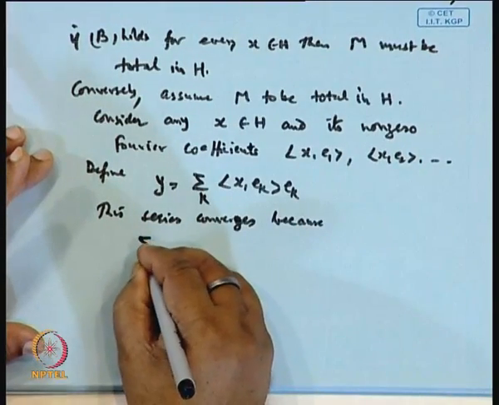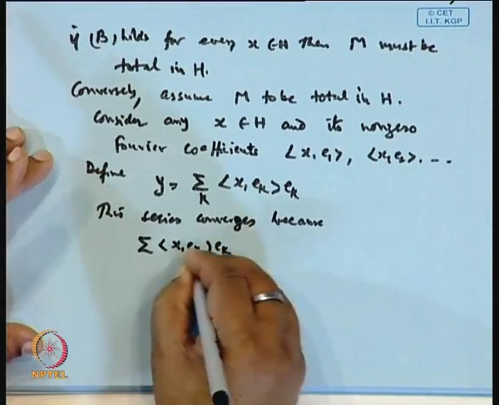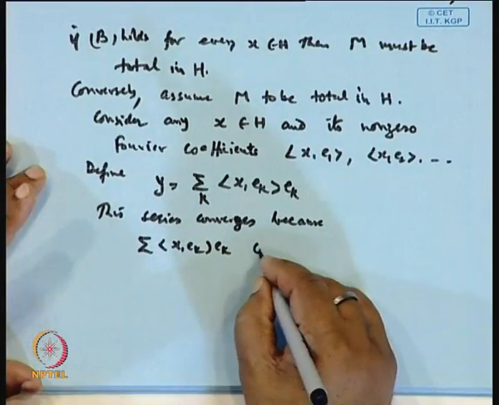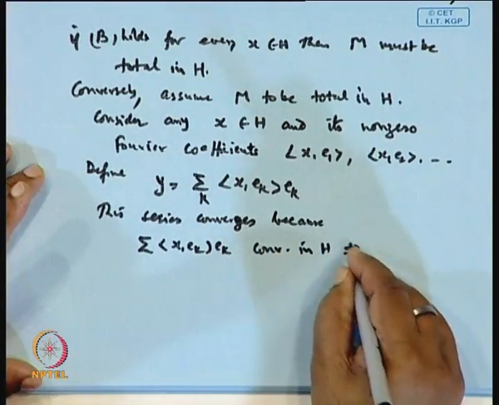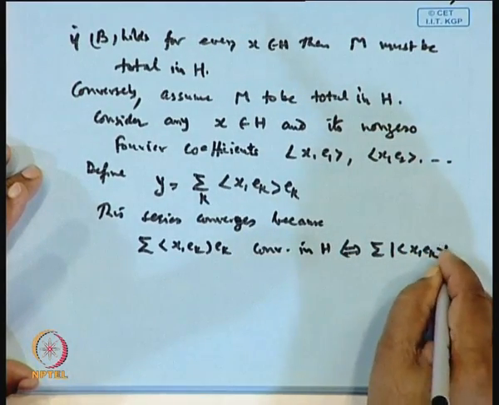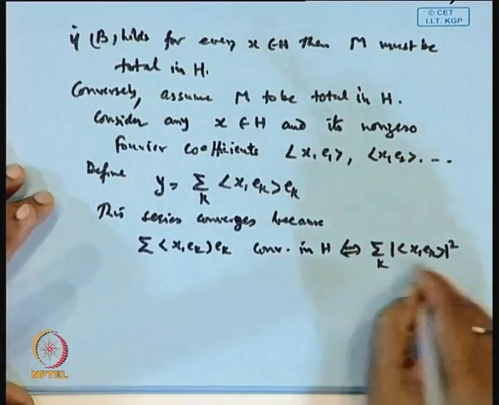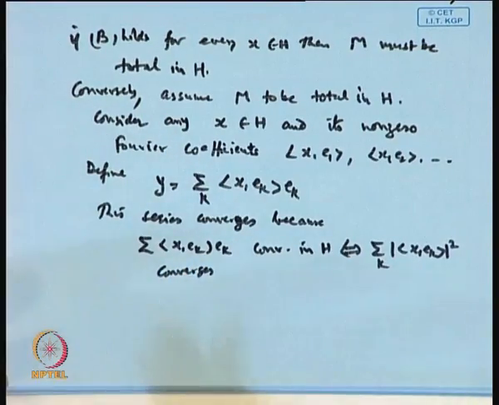The series sigma ⟨x, ek⟩ ek converges in the norm of H if and only if the series of this term converges. Okay, this term converges. Clear?